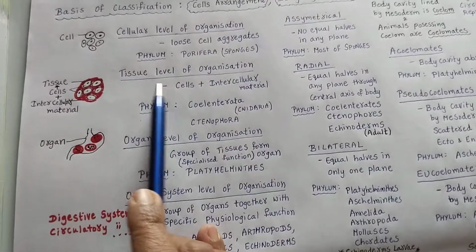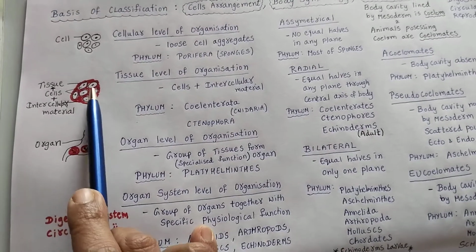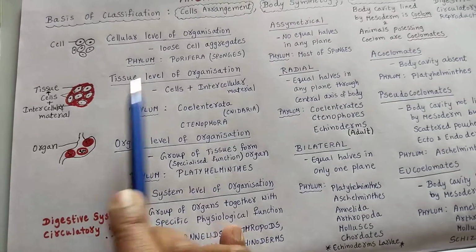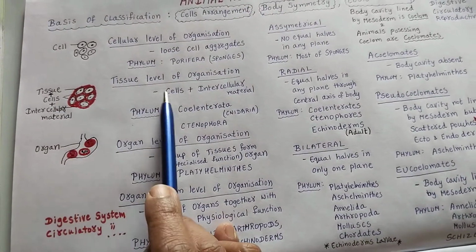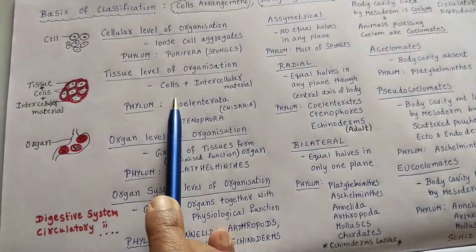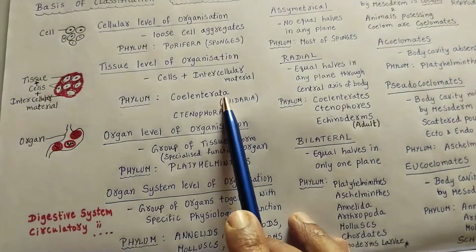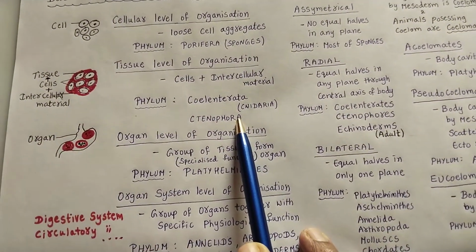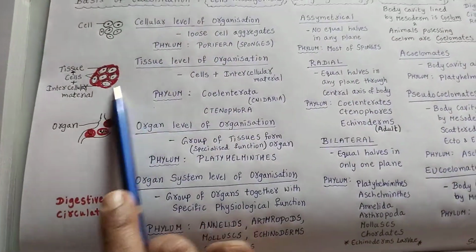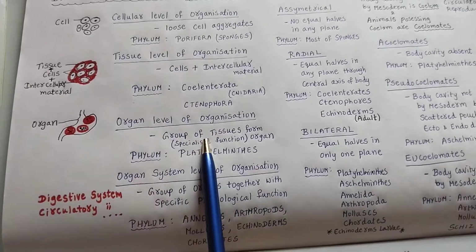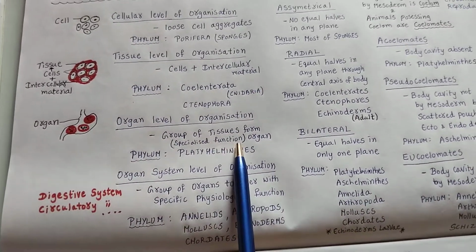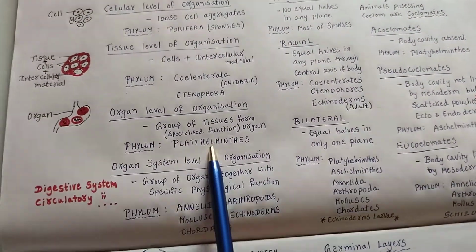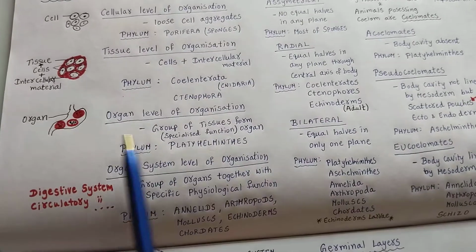Next, coming to the tissue level of organization. Here, along with the group of cells, if intercellular material is present, we can consider it as a tissue, and this level is the tissue level of organization. Which phyla come under this? Coelenterata, otherwise called Cnidaria, and Ctenophora. Next, a group of tissues performing a specialized function is called an organ, and that is the organ level of organization. Which phylum comes under this? Platyhelminthes, the worms.